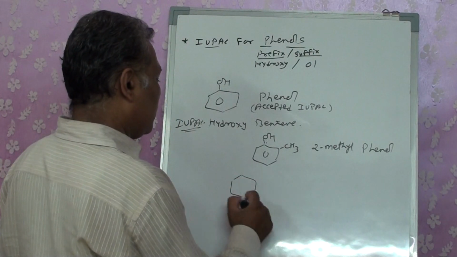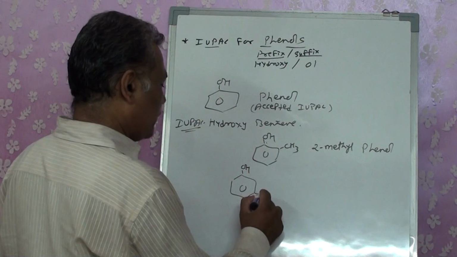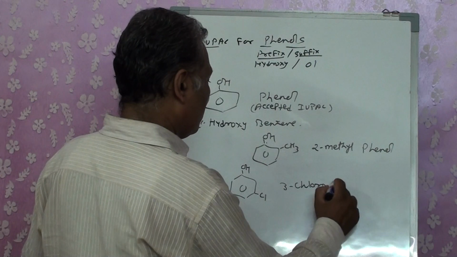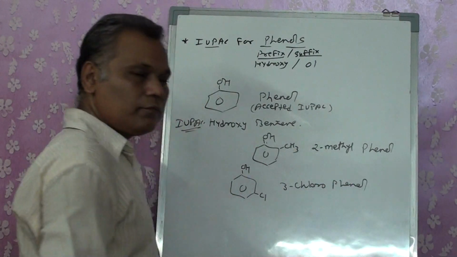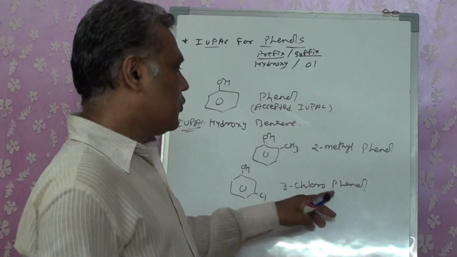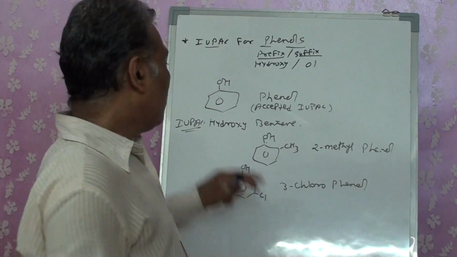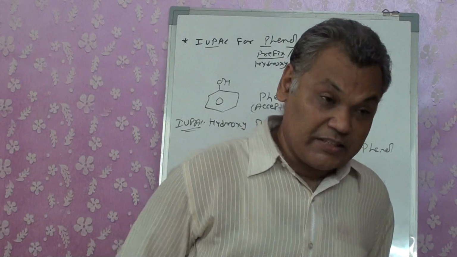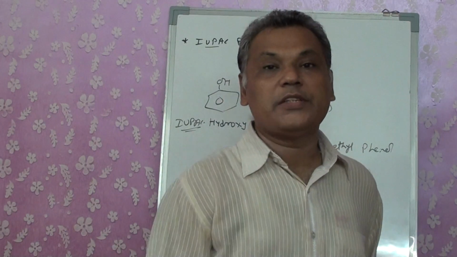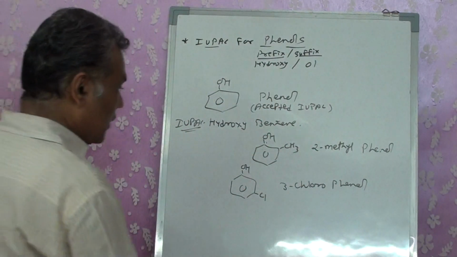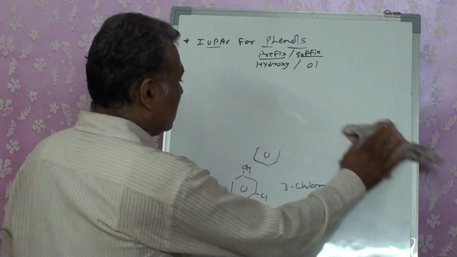Suppose I am having a Cl group attached at the third position, so we write it as 3-chlorophenol. So phenol, we have accepted as an IUPAC name, so every time we will write phenol, no need to write hydroxybenzene. But if you are told specifically to write the exact IUPAC name of the phenol, then phenol will be termed as hydroxybenzene. Okay, so that is for the IUPAC names of the phenols.